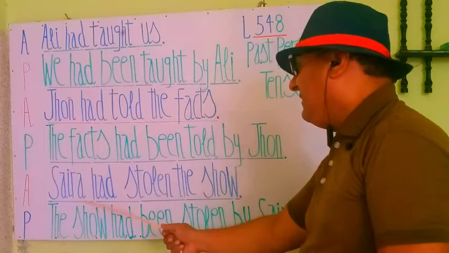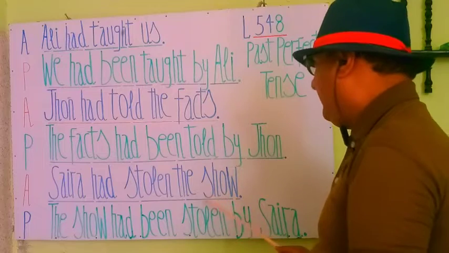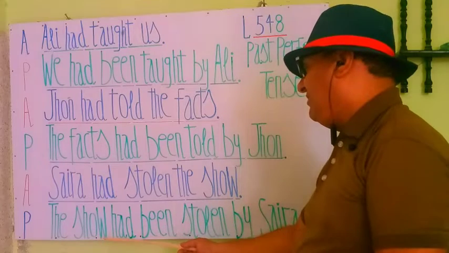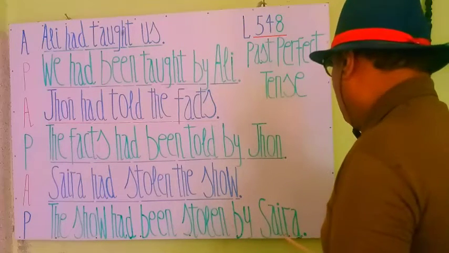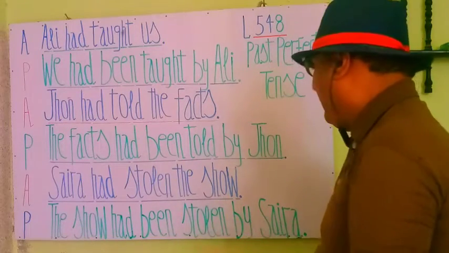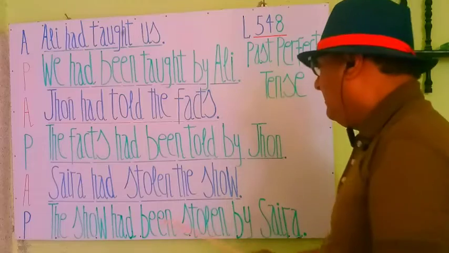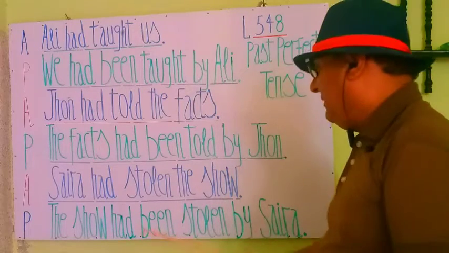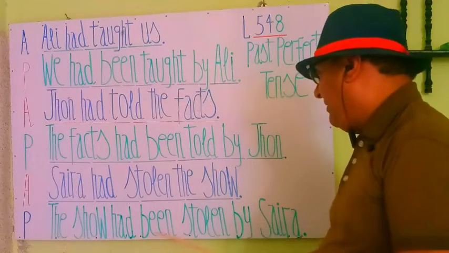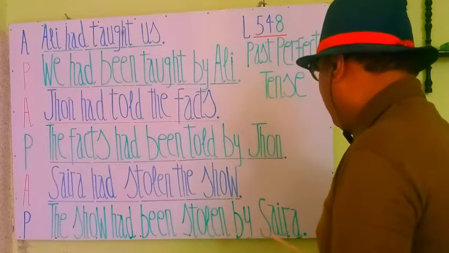You see, my students, Saira is the subject here and the show is the object. So when we proceed to the passive voice, the show will stand as the subject and Saira will stand as an object. You see here the passive statement: the show had been stolen by Saira.